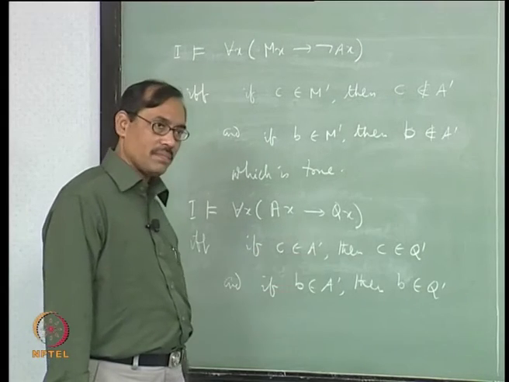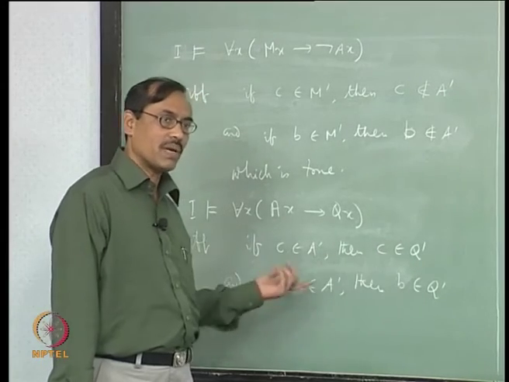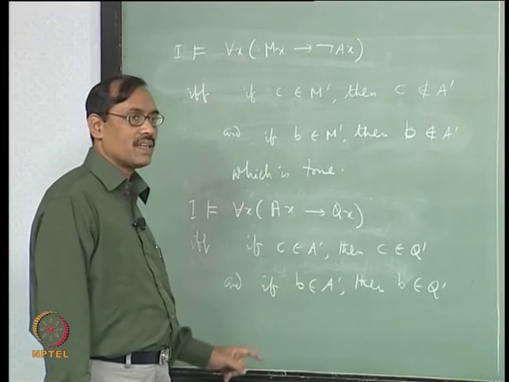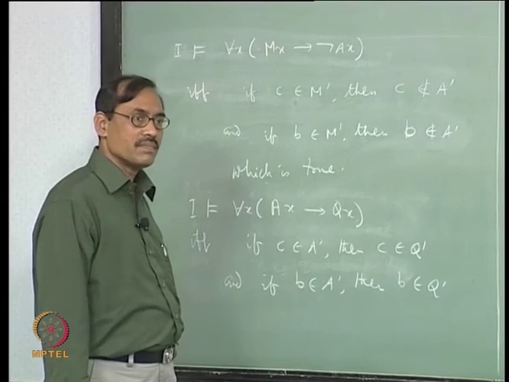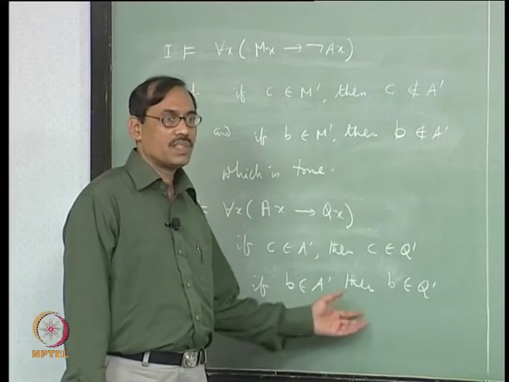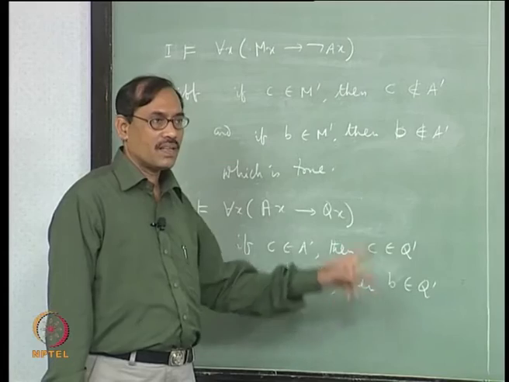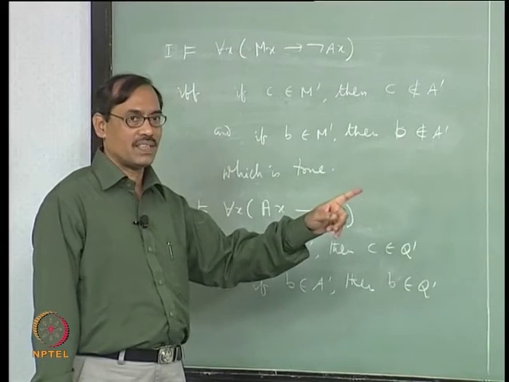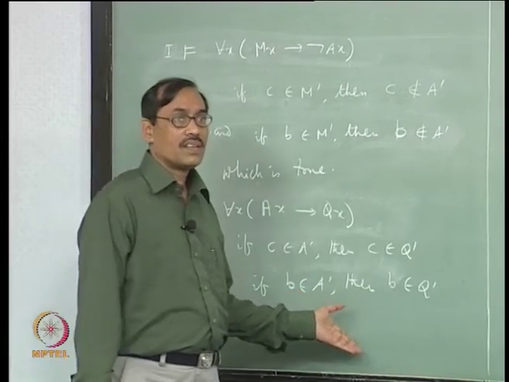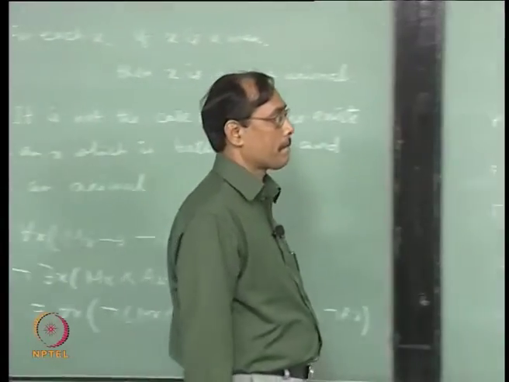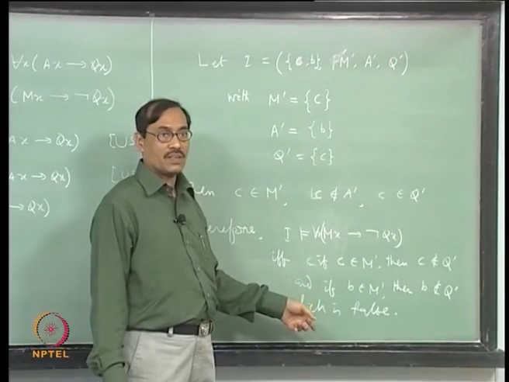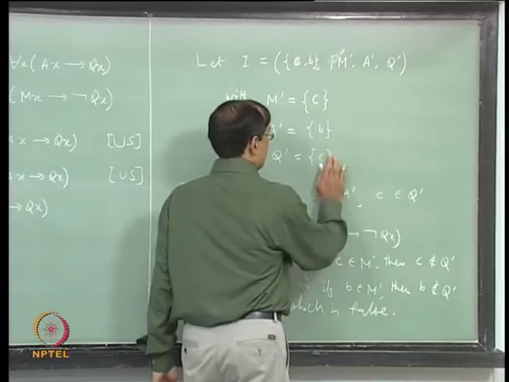So, C belongs to A prime, C must belong to Q prime, that is vacuously true because C does not belong to A prime. Now, what about B? B belongs to A prime. If B belongs to A prime, then B must also belong to Q prime, which is not the case. So, our model, the interpretation we have constructed, does not satisfy this premise, you may have to readjust. So, where to readjust? We include B here, then you have to verify everything else also. Well, let us try that.